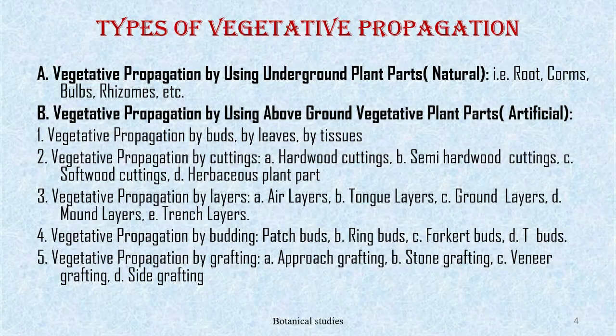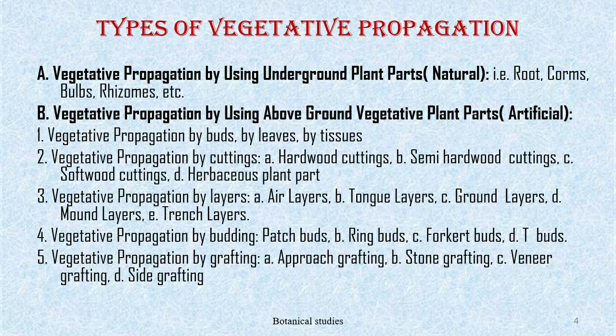Types of vegetative propagation. Vegetative propagation by using underground plant parts, that is natural, that is root, corm, bulb, rhizome, etc. Vegetative propagation by using above ground vegetative plant parts, artificial. Vegetative propagation by buds, by leaves, by tissues. Vegetative propagation by cutting includes hardwood cutting, semi-hardwood cutting, softwood cutting, and herbaceous plant parts.